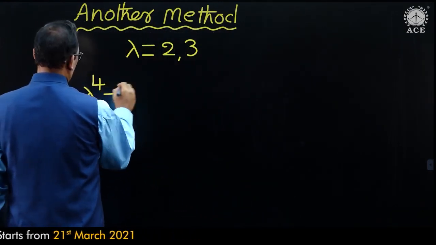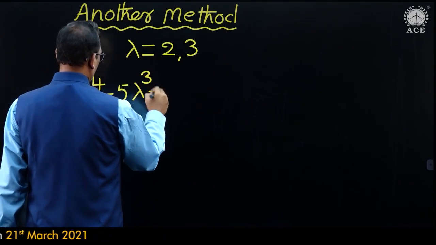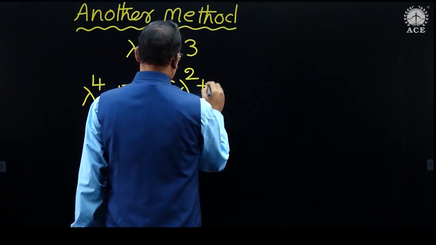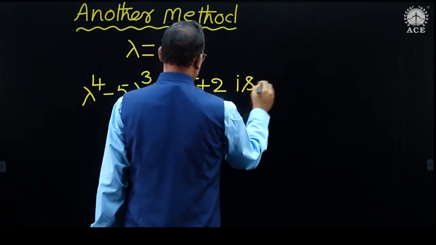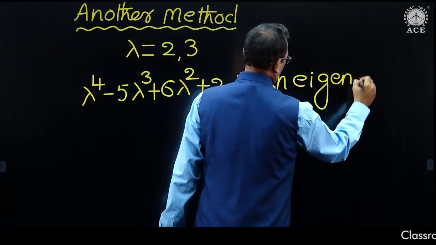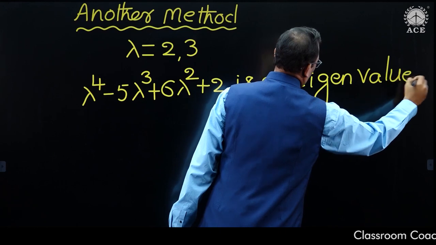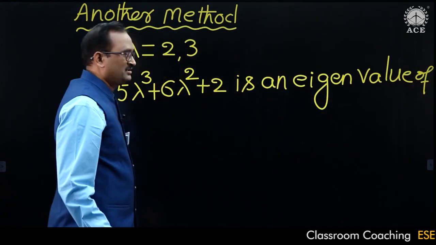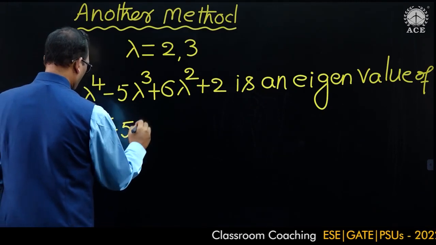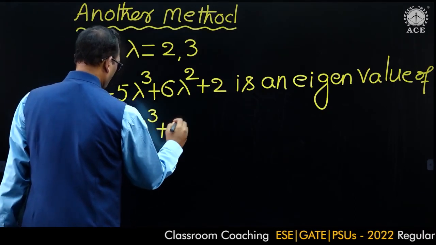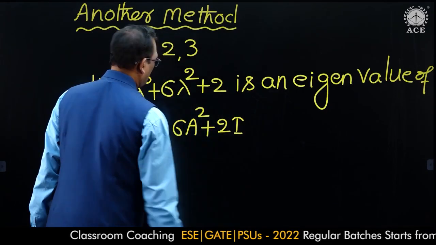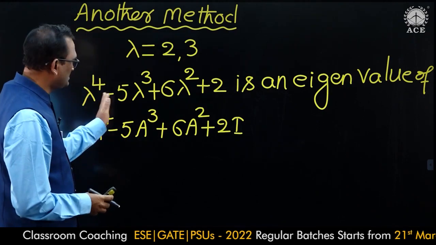Lambda power 4 minus 5 lambda cube plus 6 lambda square plus 2 is an eigenvalue of the corresponding matrix A to the power of 4 minus 5A cube plus 6A square plus 2I. Now let us substitute lambda is equal to 2 here.